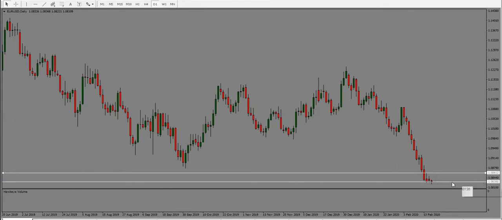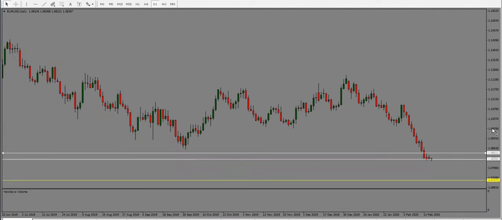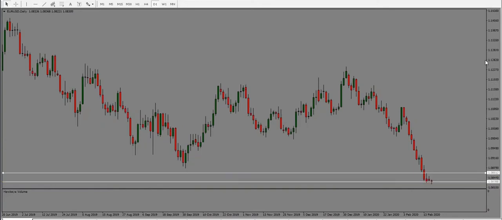However, if price cannot hold below 1.0800, we could see a pullback here. And with ECB coming up, we could see price basically go up before it drops further. So watch out for pullbacks in Europe, but overall bias is bearish, but like I said, with caution. Next target here to the downside that we would look at would be 1.0780, and then below that we're looking at 1.0720. So bearish bias, but with caution.